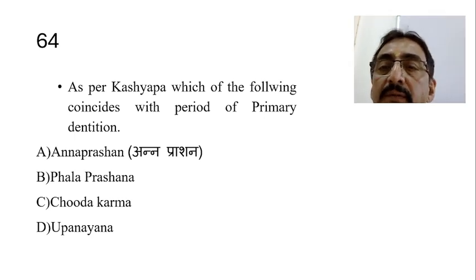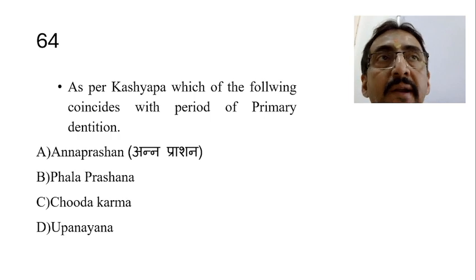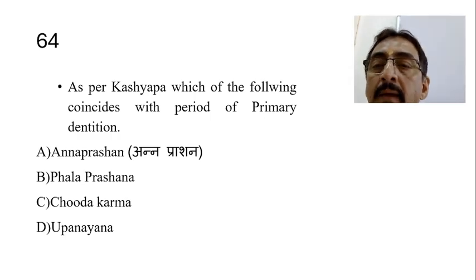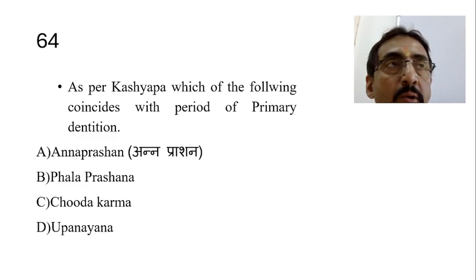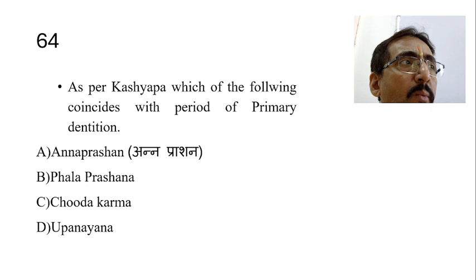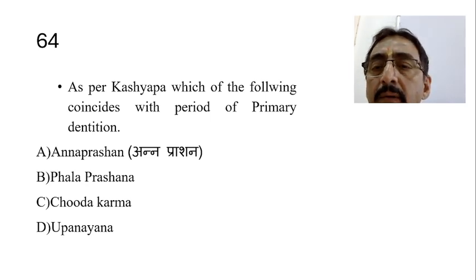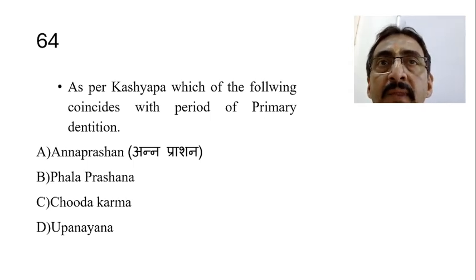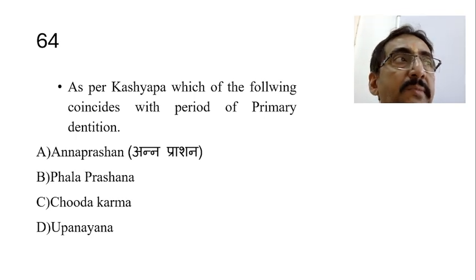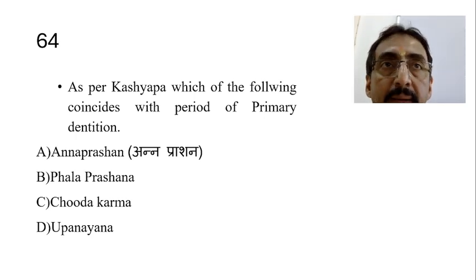As per Kashyapa Samhita, which of the following coincides with the period of primary dentition? Annaprashana, Phalaprashana, Chudakarma and Upanayana. Of course, Upanayana is not in the early months, so this is excluded. Chudakarma is in the first year of life. Phalaprashana in the 6th month of life. Annaprashana in the 10th month of life. Now, the question is which will coincide with the period of primary dentition, when teeth appear for the first time.